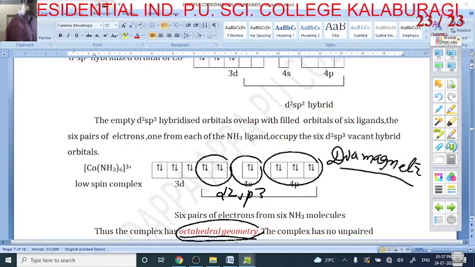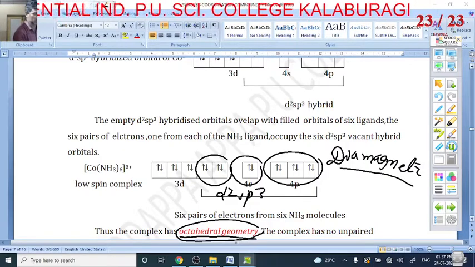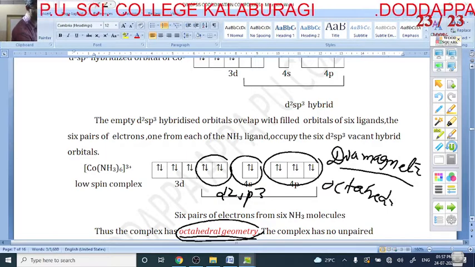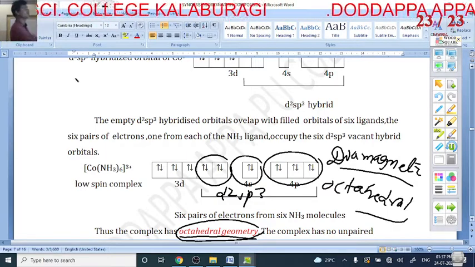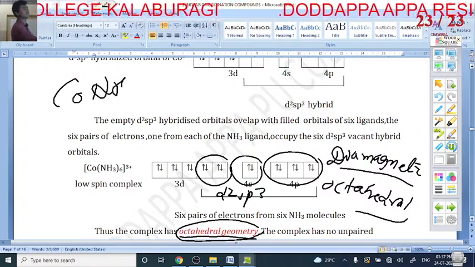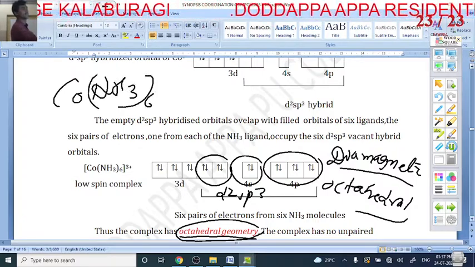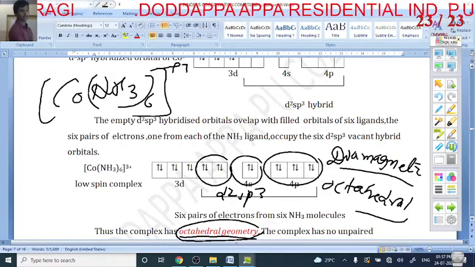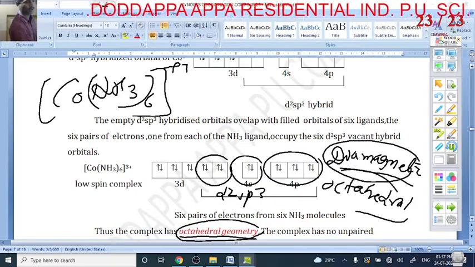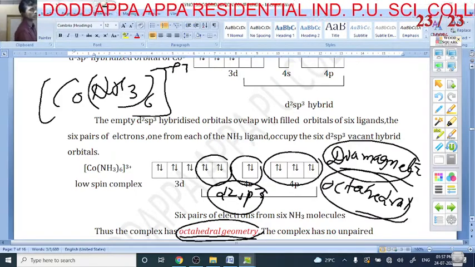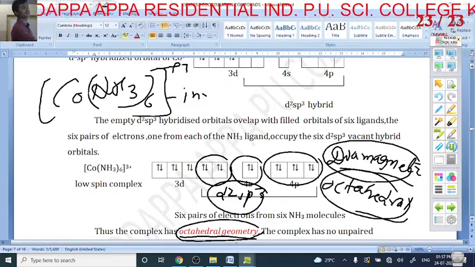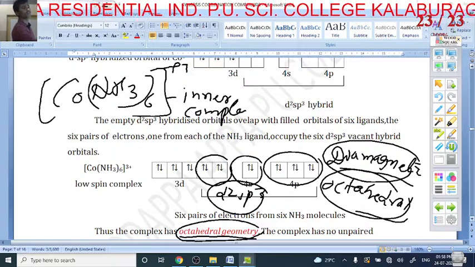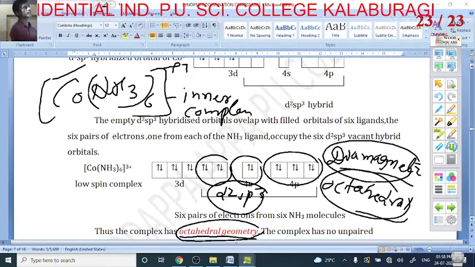Next, here it is a diamagnetic complex, d2sp3, and octahedral geometry. This is Co(NH3)6 3+ complex. It is a diamagnetic, octahedral complex, d2sp3, and it is also called an inner complex. This is about Co(NH3)6 3+.